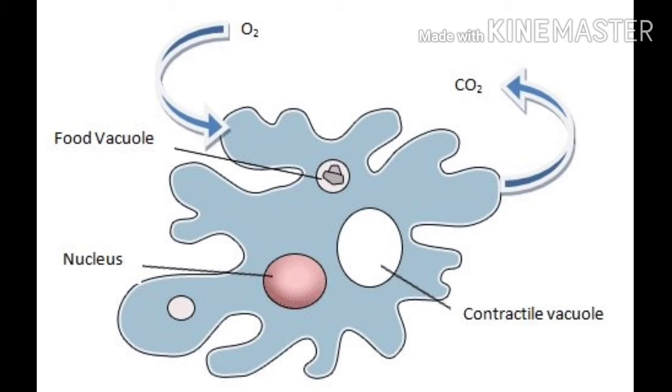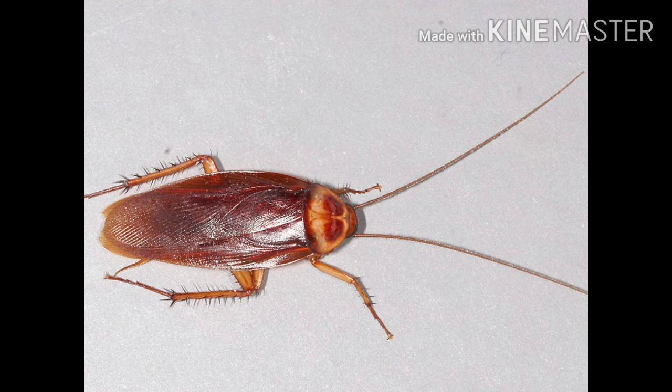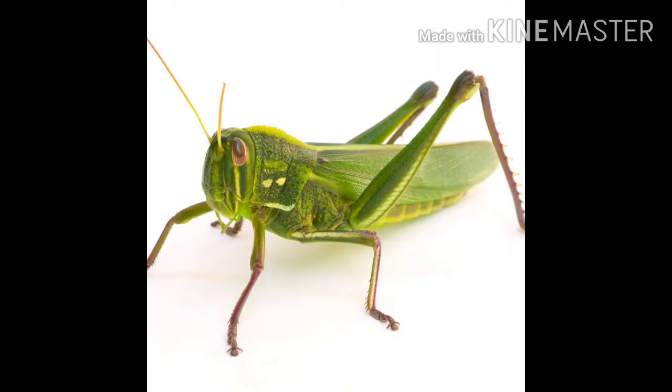Here you can see in this picture, amoeba takes oxygen through its body surface and releases carbon dioxide out. Children, can you recognize this picture? This is an ant, and this is a cockroach. And children, this picture is of a grasshopper.